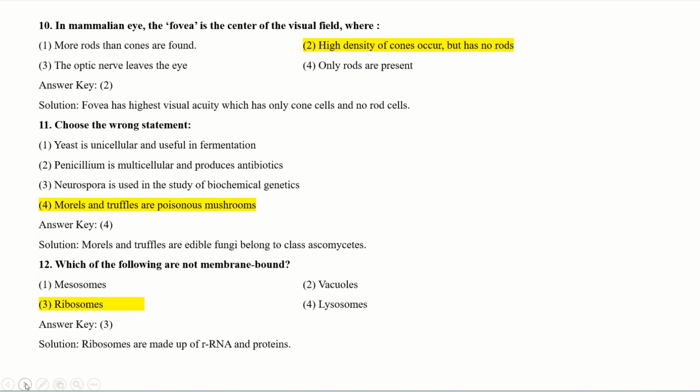Which will be the correct answer for this? Ribosome, because all the three remaining options have membrane bounded structures. So you should notice the option ribosome, because ribosomes are made up of rRNA and proteins.